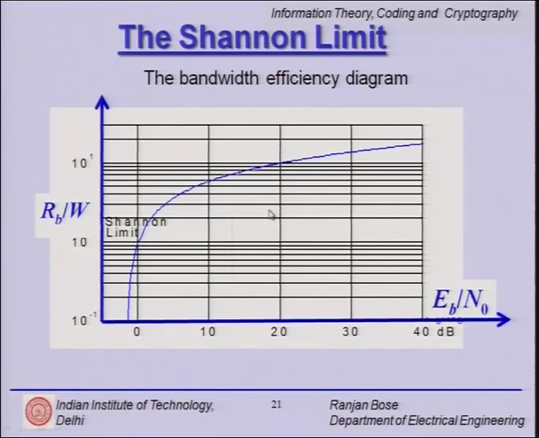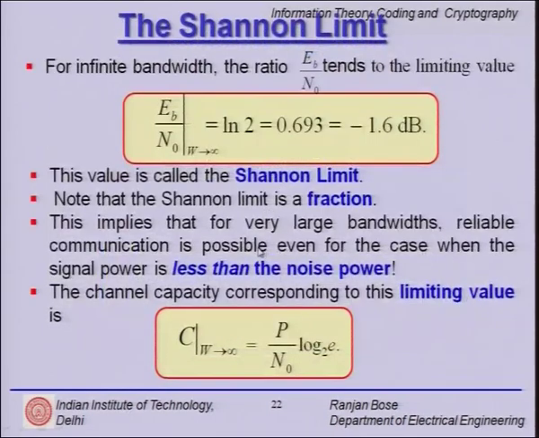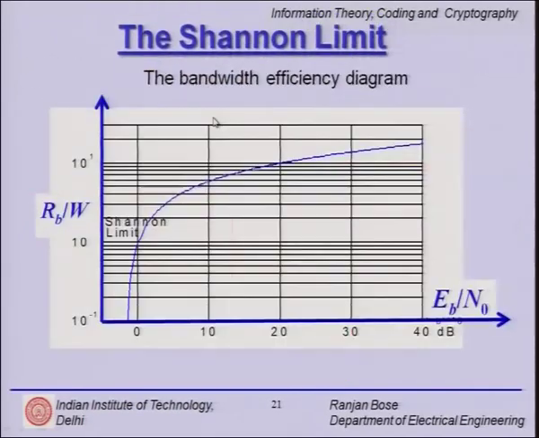So, we will come back to this diagram again, but let us look at this limit. This is called the Shannon's limit, which we will come to very quickly. It is also a little counterintuitive. So, for infinite bandwidth, what do we mean by infinite bandwidth? W is the bandwidth, infinite means this RB over W goes very low. So, I go down this curve, and if you see, it tends to some value asymptotically. This limit is the Shannon's limit that we will talk about.